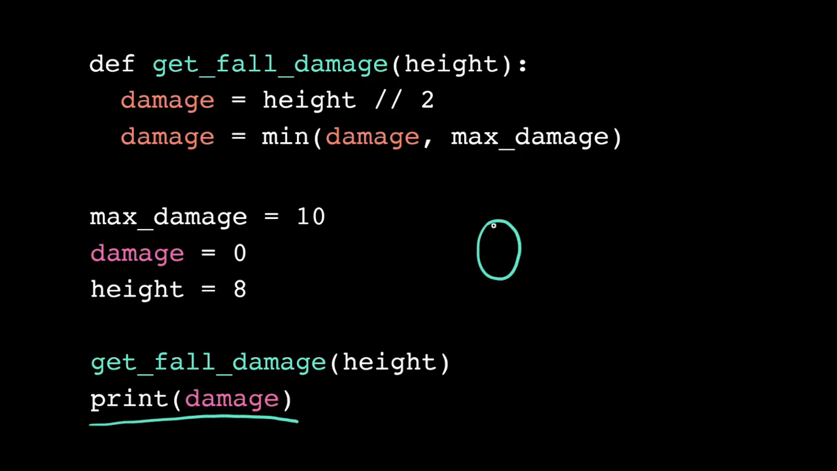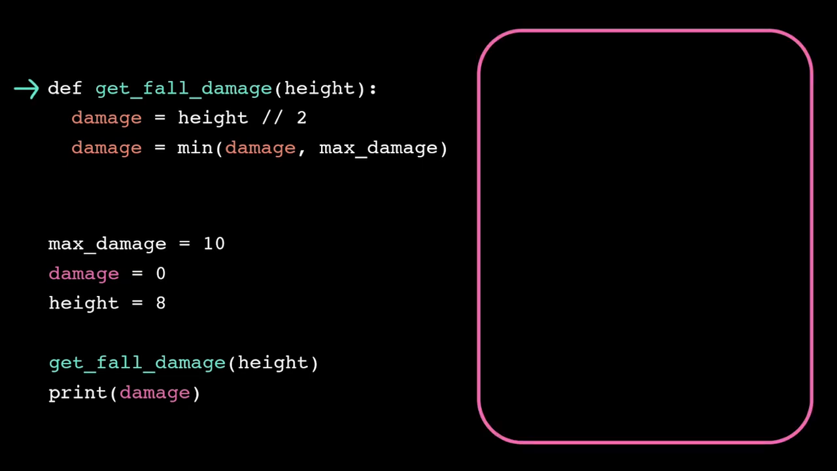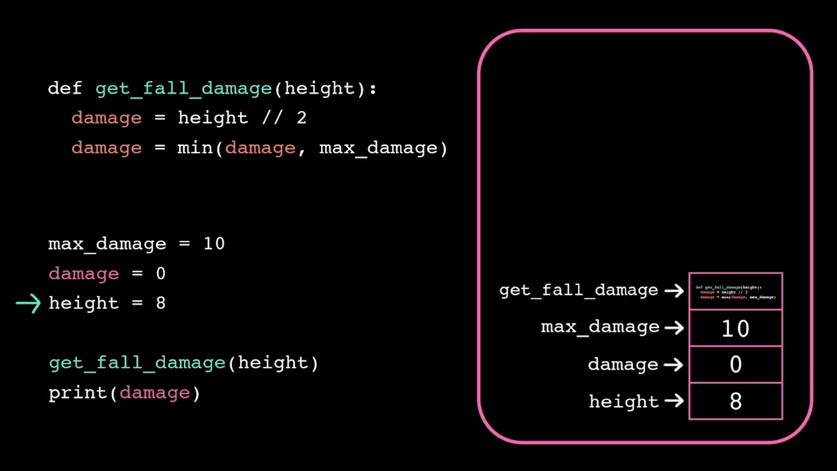Does it print 0, 4, or raise some kind of error? To find out, let's explore variable scope. The scope of a variable describes the region of the program where we can access it. When we run this program, the computer will store the instructions for the getFallDamage function in short-term memory. Then it'll store the variables max damage, damage, and height. These all exist in what we call global scope. Because we define them at the top level of the program, the computer stores them in that base level in its short-term memory. So they can be accessed anywhere in the program. They're global.